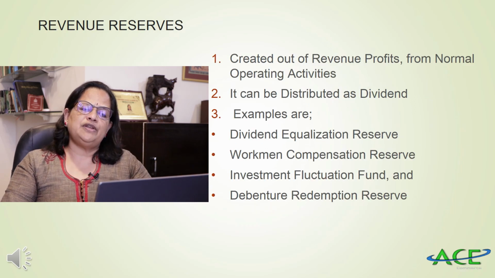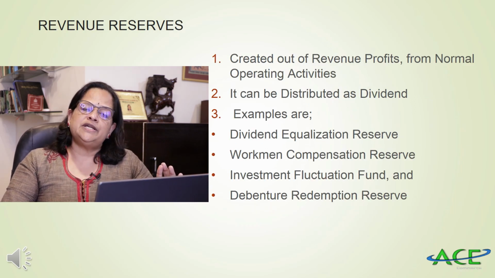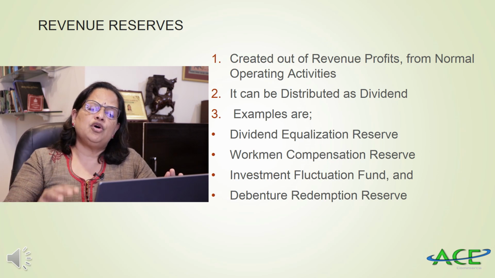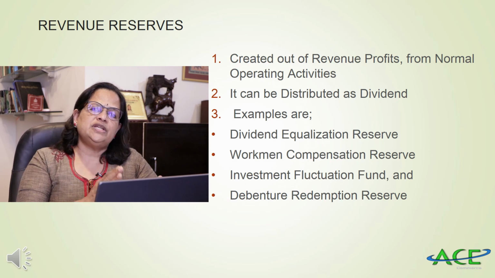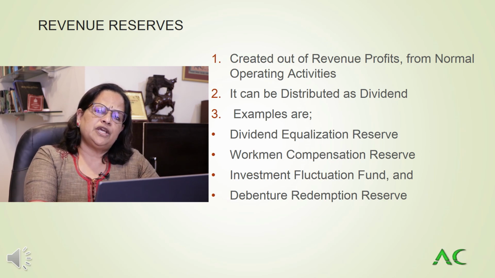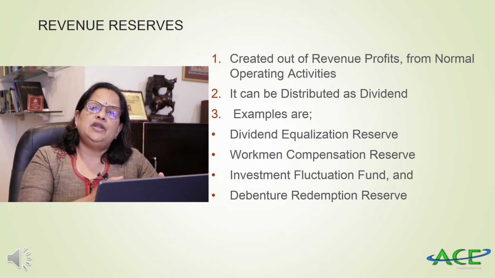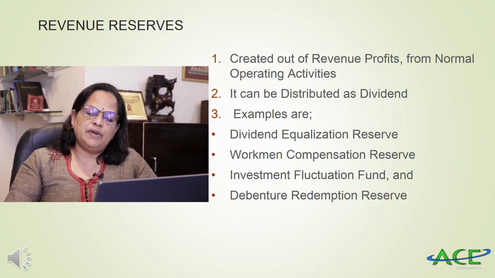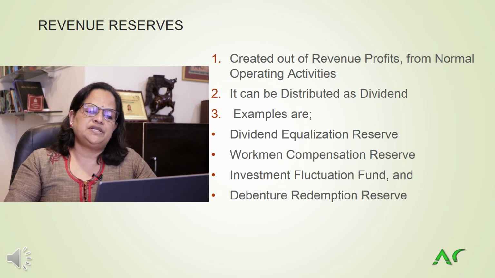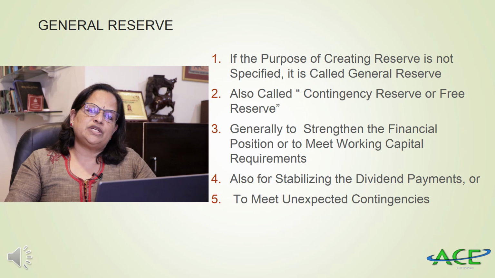Now we are talking about revenue reserves. Revenue reserves are created out of revenue profits, that is, from normal operating activities. It can be distributed as dividend. So one distinction is that capital profit cannot be distributed as dividend, whereas revenue reserves can be distributed as dividend. Examples of revenue reserves are dividend equalization reserve, workmen compensation reserve, investment fluctuation fund, and debenture redemption reserve. Now, general reserve I am going to explain. We have seen that three divisions are there for revenue reserve. That we are going to explain.